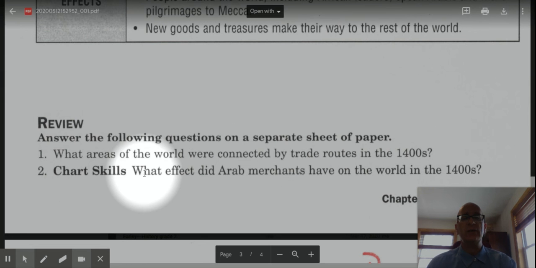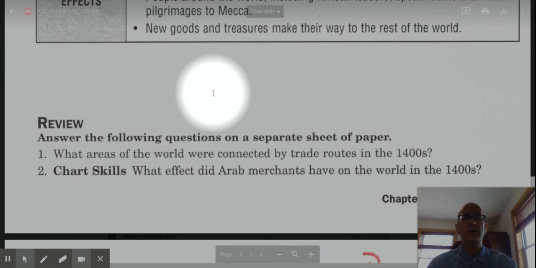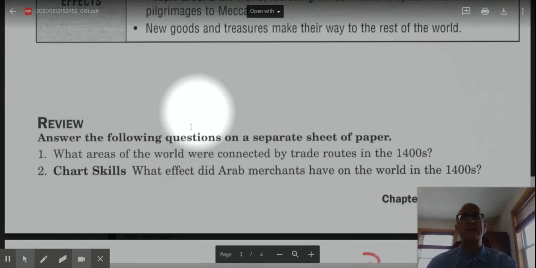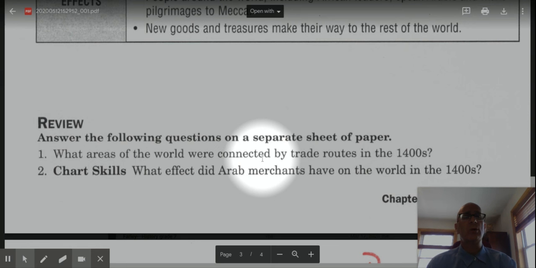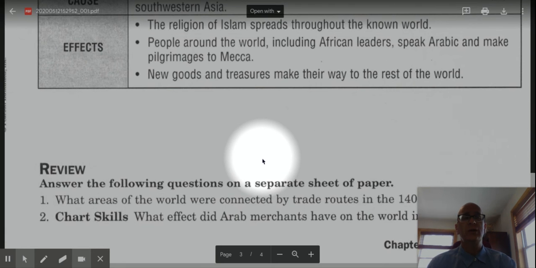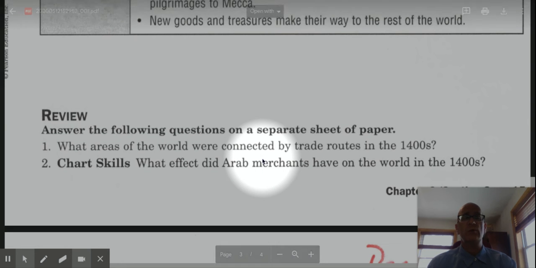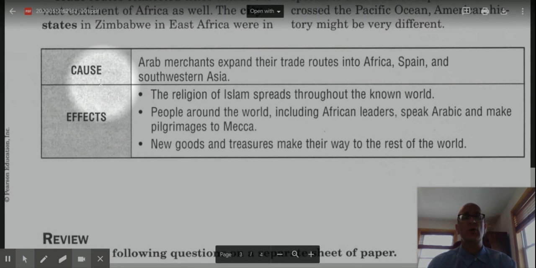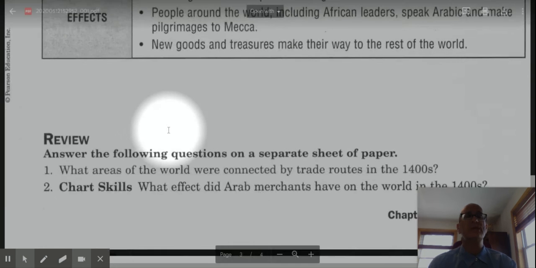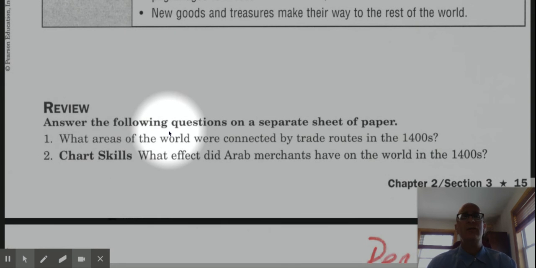And the chart skills, you will use the chart above here to answer the second question. What effect did Arab merchants have on the world in the 1400s? What effect did Arab merchants have on the world? So here you got the cause of Arab merchants expanding their trade and the effects. Please answer both questions in full sentences and in a Google Doc.